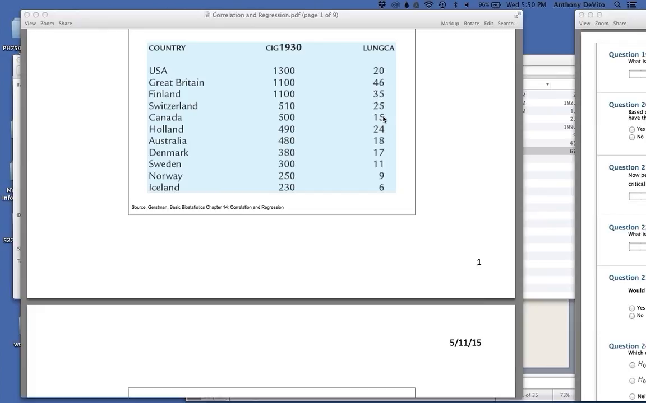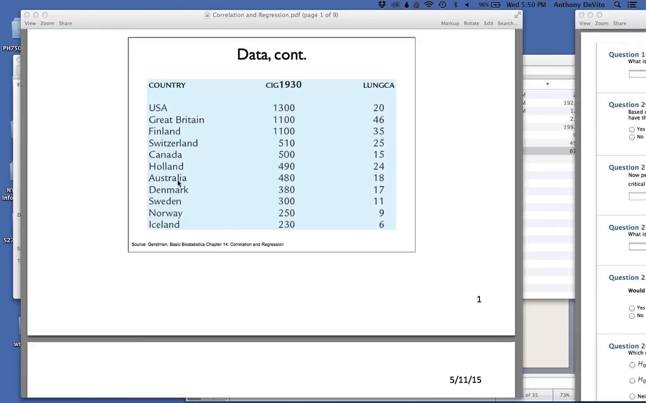variables. For instance, on this table that we're looking at right here, we have different countries and the average cigarette consumption, and the rate of lung cancer. Okay, and as we can see, for Iceland, the average cigarette consumption was 230 cigarettes per year, and the number of cases of lung cancer, this is probably per 10,000 or 100,000, it's a rate, was 6 per 100,000. And in Holland, the cigarette consumption was 490 cigarettes per year, and the lung cancer rate was 24 per.